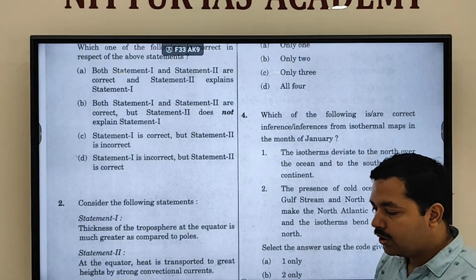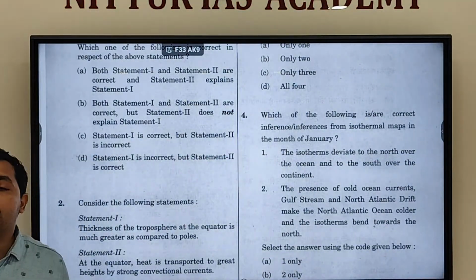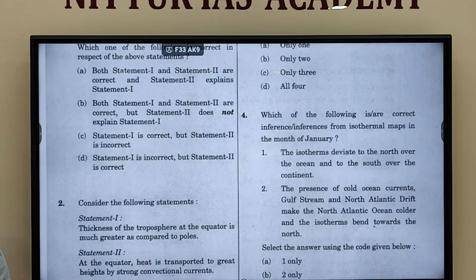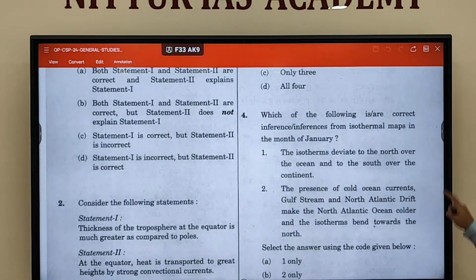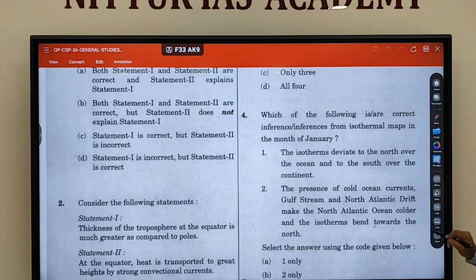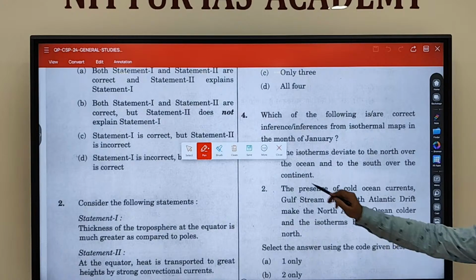So this is how you have to keep in mind the concept of isotherms. Questions like this can be asked in the examination regarding isotherms, where the isotherm will be placed, whether it is in a northward direction or in a southward direction. In exam, if you are not remembering the points where the isotherm is deviating, if you know the concept, you can easily make it. So we discussed what is happening in the northern January month. Isotherm, how will we make the diagram?